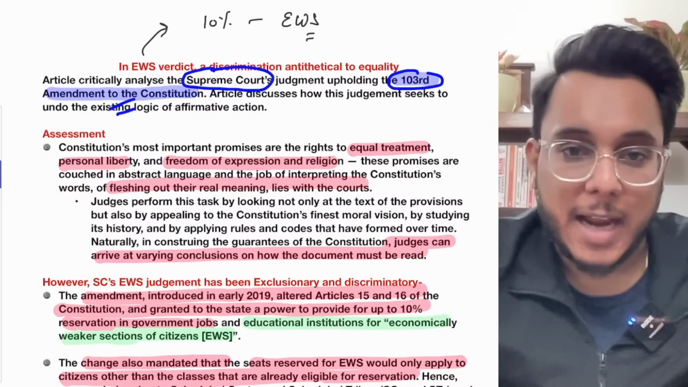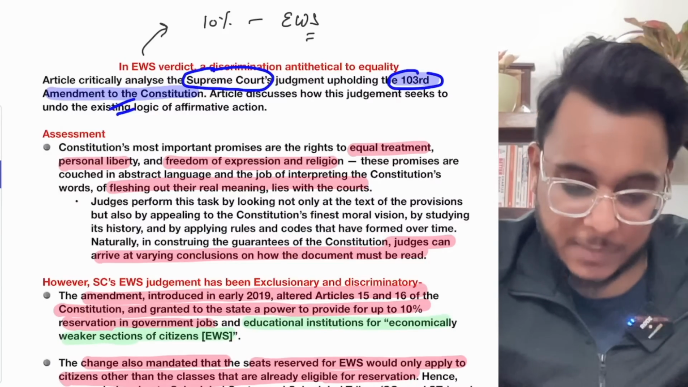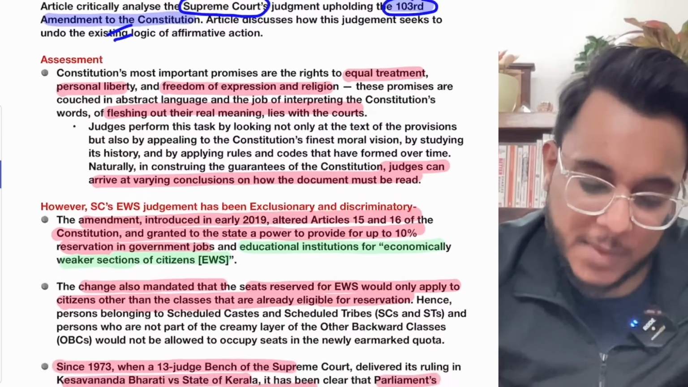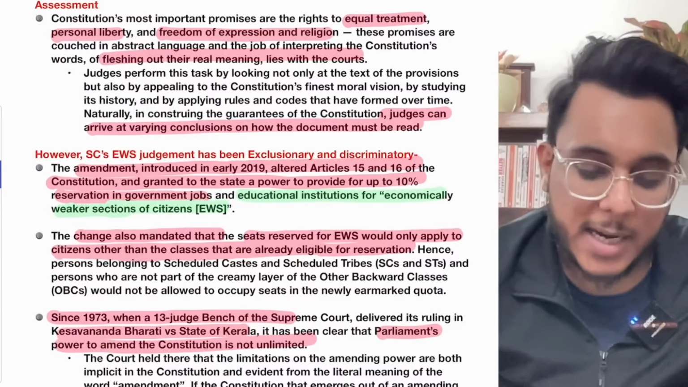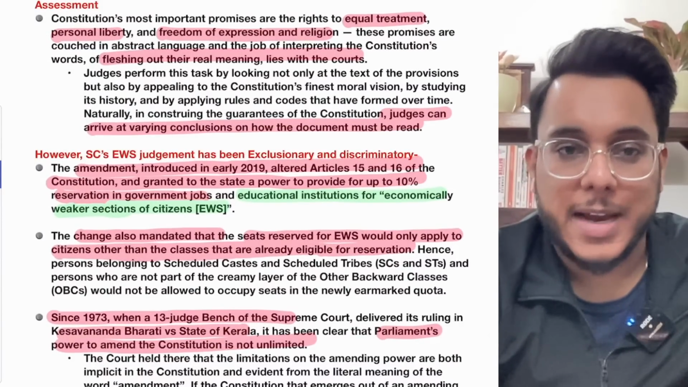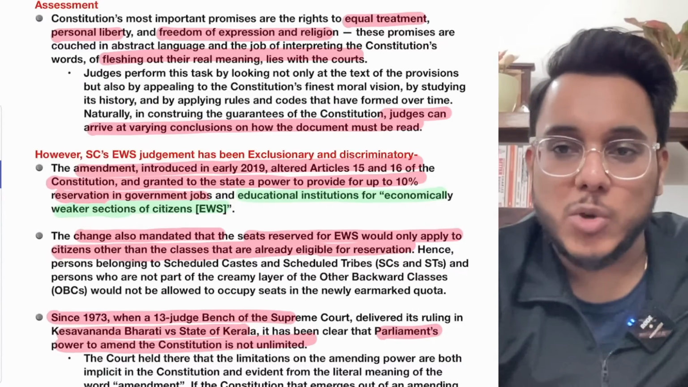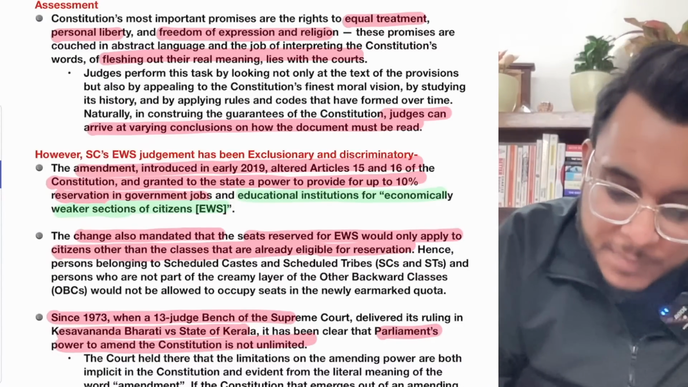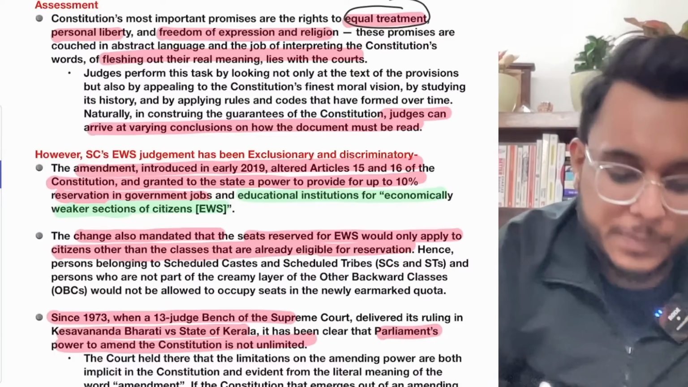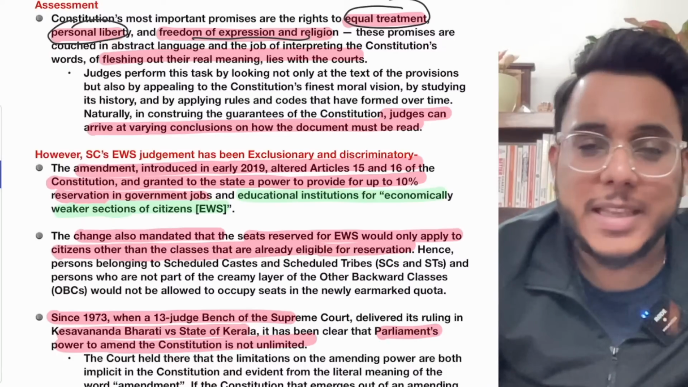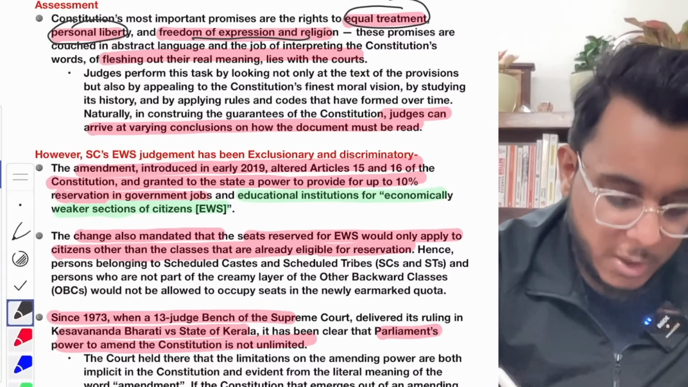Fine, the property that they are having, those conditions are also there. So basically 10% EWS reservation was provided. Now understand, the article is talking about that the Indian Constitution is based on certain ideas, certain premises. What are the most important premises? Number 1, equal treatment has been promised, personal liberty has been promised, freedom of expression, religion, all these things have been promised by the Indian Constitution.